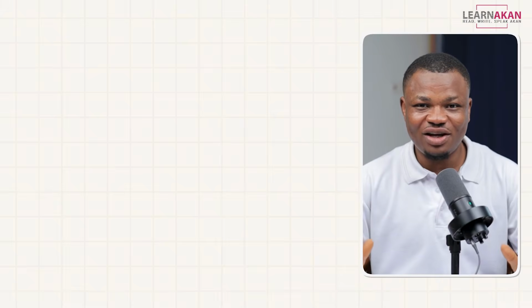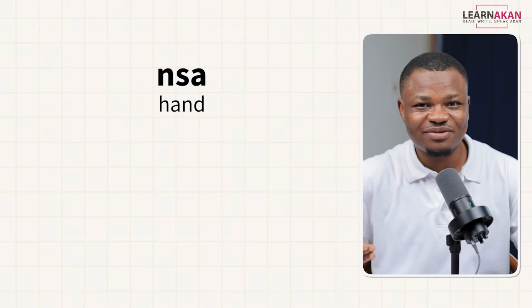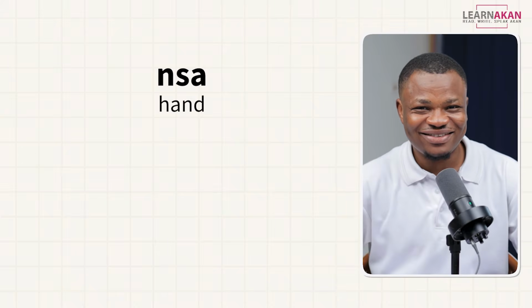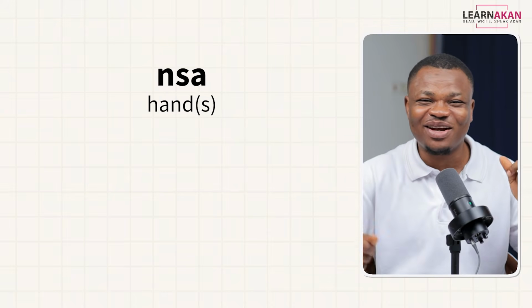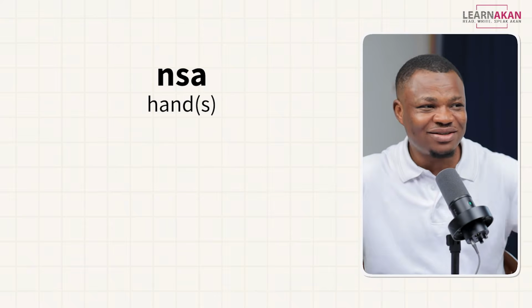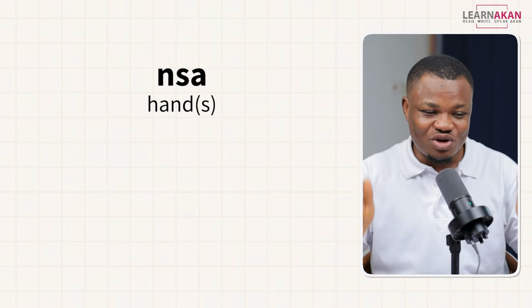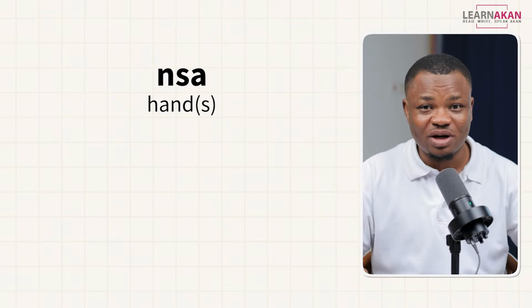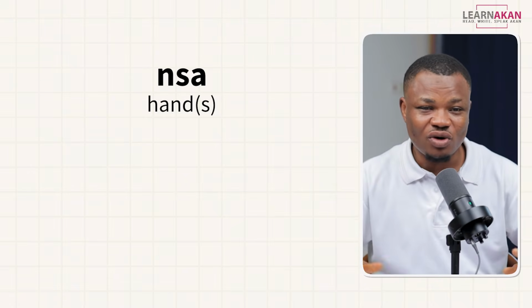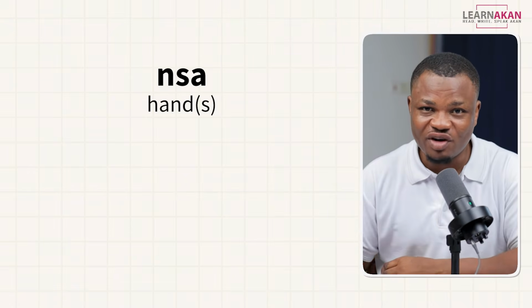So in Twi, if you take the hand, for example, the hand is nsa. And it doesn't matter whether you're talking about one hand, two hands, or 1,000 hands. We use the same form whether it's for singular or the plural. So we don't have plural forms for most of the body parts.